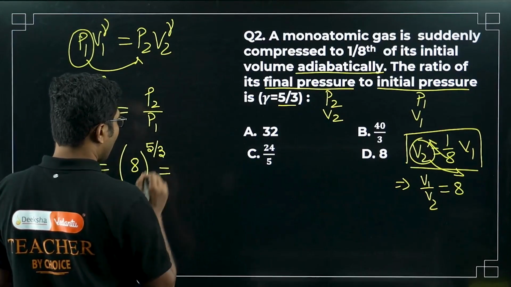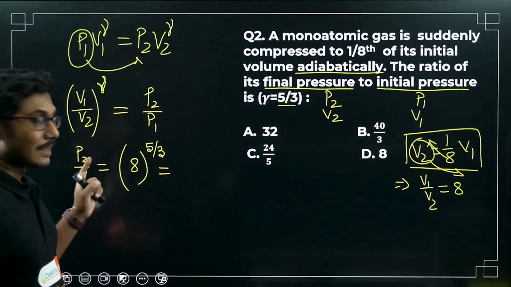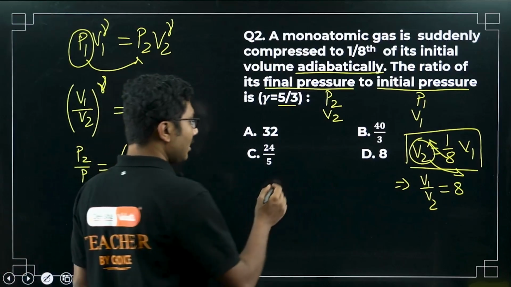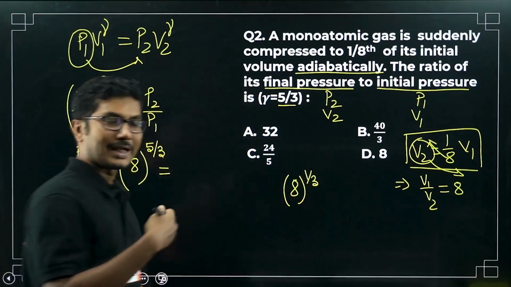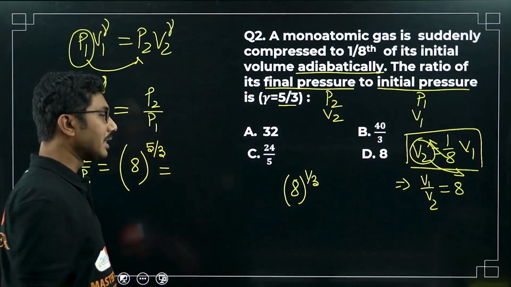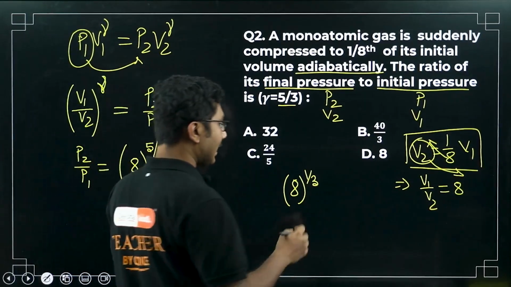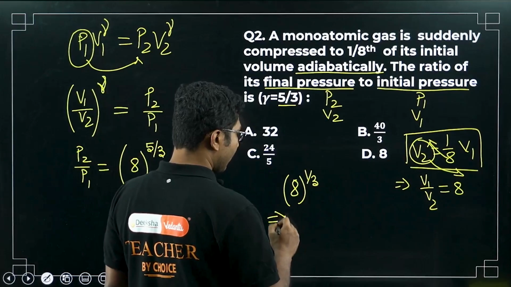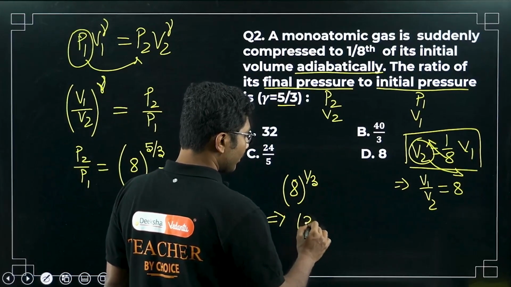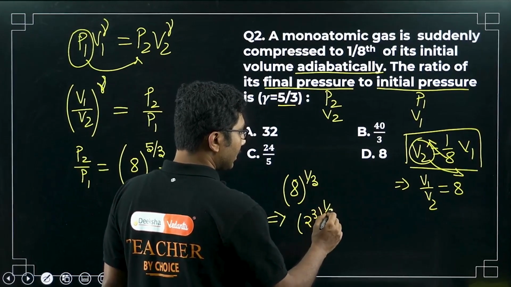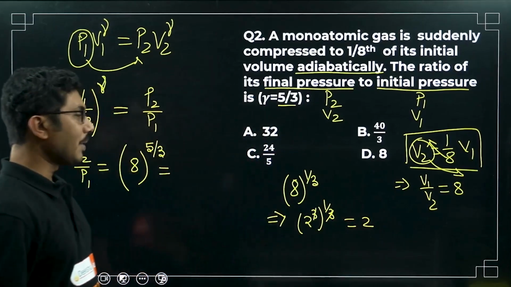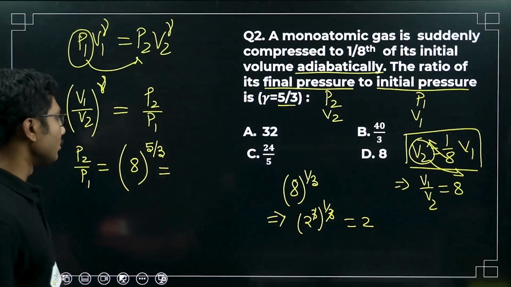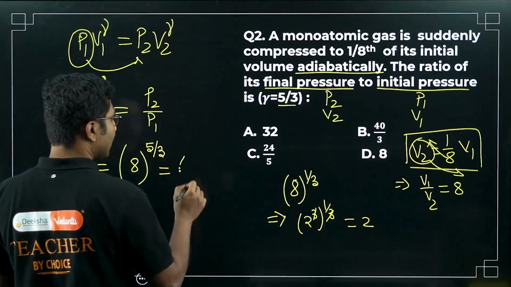So now how to do this calculation? First, as I said, we will calculate the 1 by 3 part. First we will take out the division part, whatever is in the denominator of the power, that we will take care of. So 8 to the power 1/3 is 2 cube to the power 1/3. Now this 3 cancels, so it is 2. So 8 to the power 1/3 means 2, basically cube root of 8, that is 2.